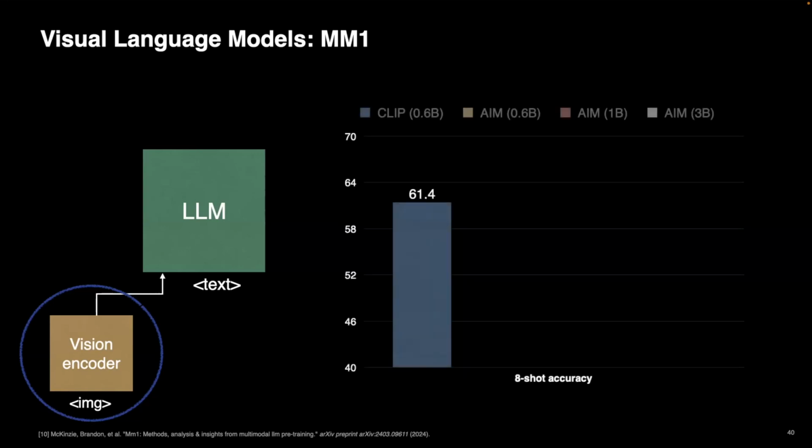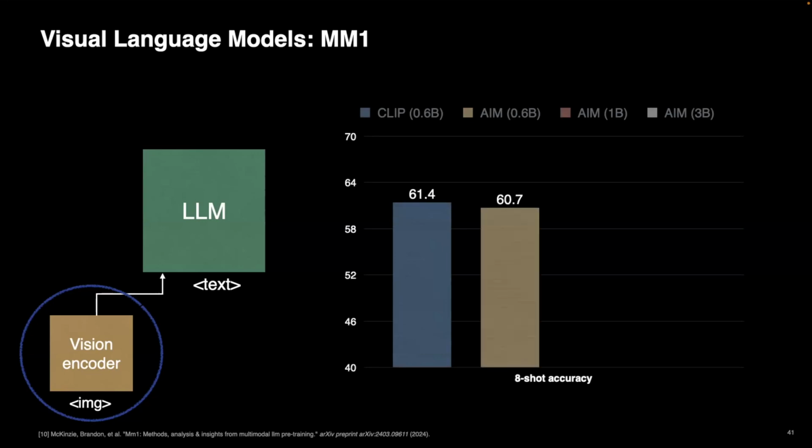We see that CLIP, which is actually the state of the art for this task, gets 61.4 on 8-shot exact accuracy in context learning. We see that an equal capacity AIM gets only slightly worse, given that it has not been trained with any text.